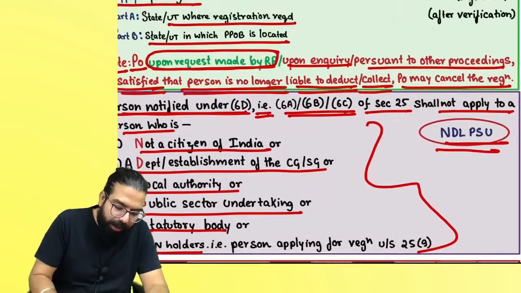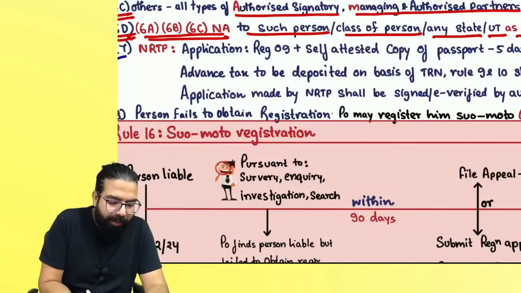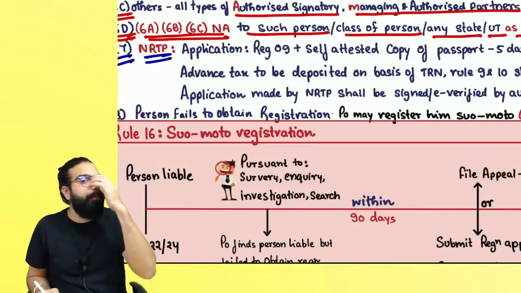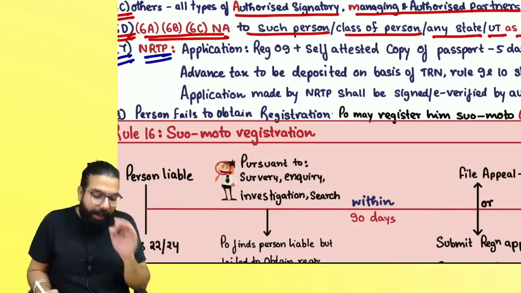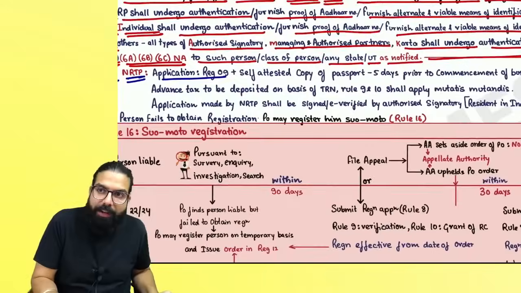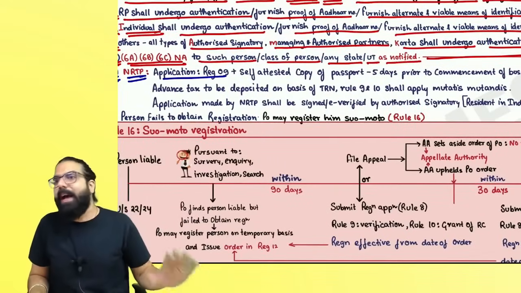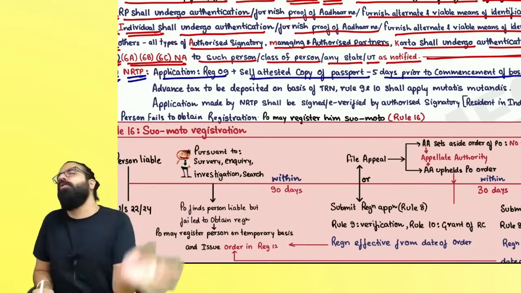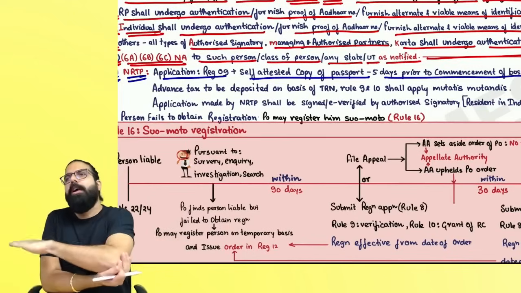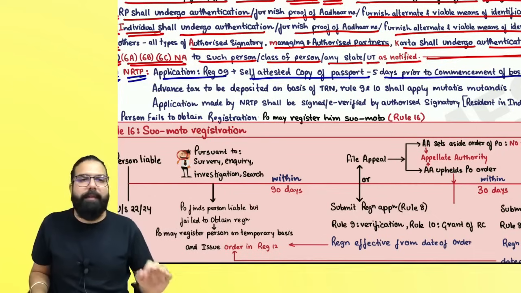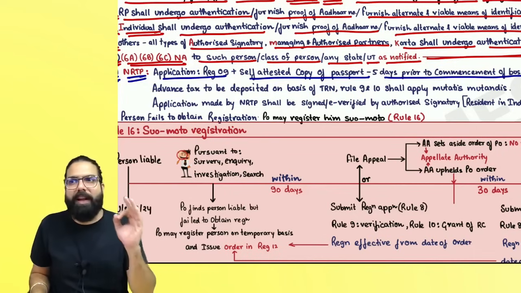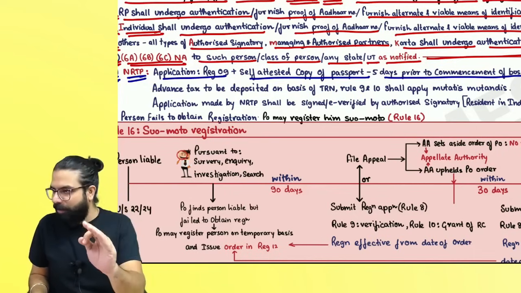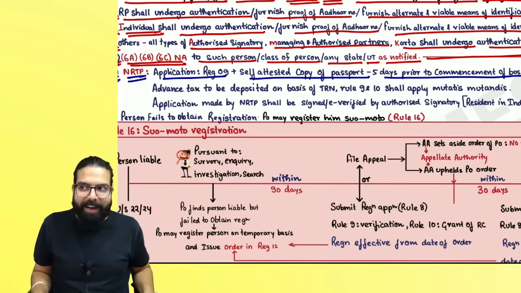The next one over here is section number 25(7). Section number 25(7) says if you are an NRTP, non-resident taxable person, the NRTP application always goes for registration in GST REC 09. Along with the application, they give a self-attested copy of the passport, and the application should always be 5 days prior. Can I go ahead, everyone? 5 days prior to the commencement of business, they should file their application for registration. And NRTPs are compulsorily required to take registration. Can I go ahead, everyone?